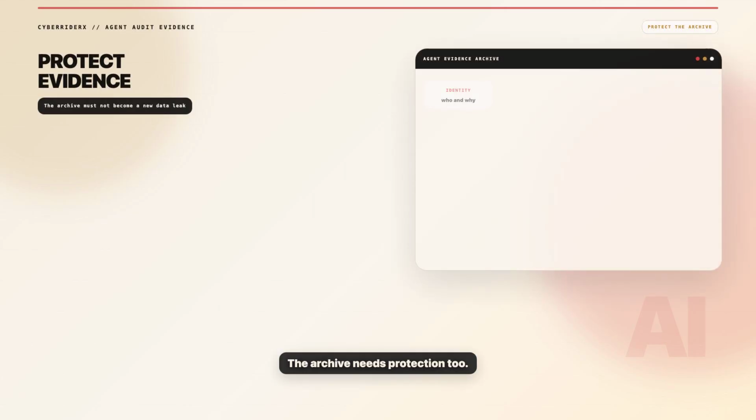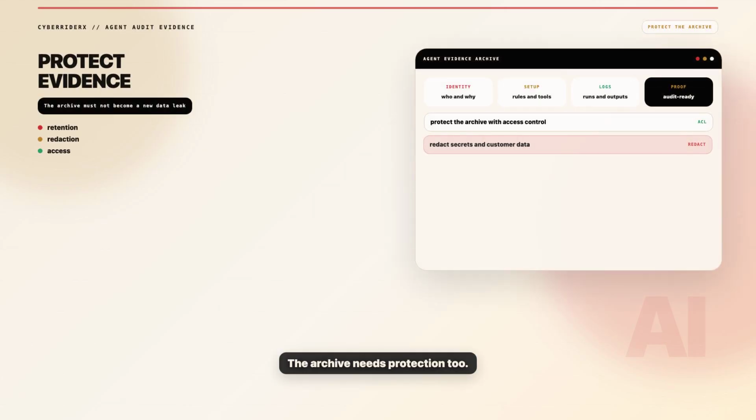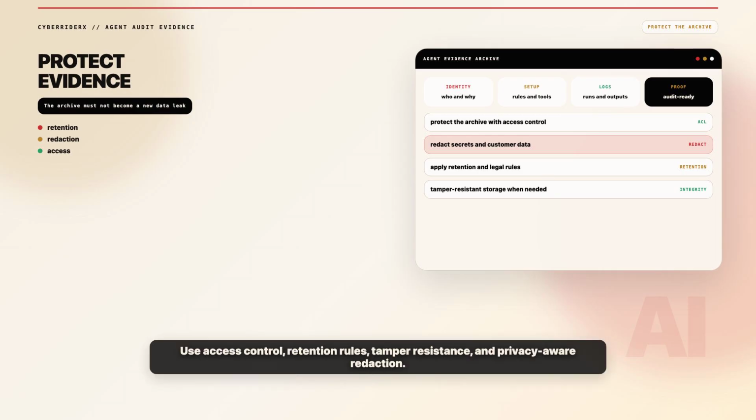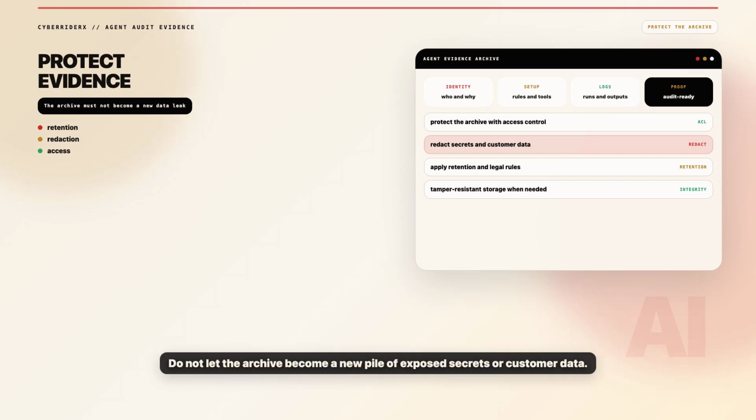The archive needs protection too. Use access control, retention rules, tamper-resistant storage where appropriate, and privacy-aware redaction. An audit archive should not become a new pile of exposed secrets, customer data, prompts, or credentials.